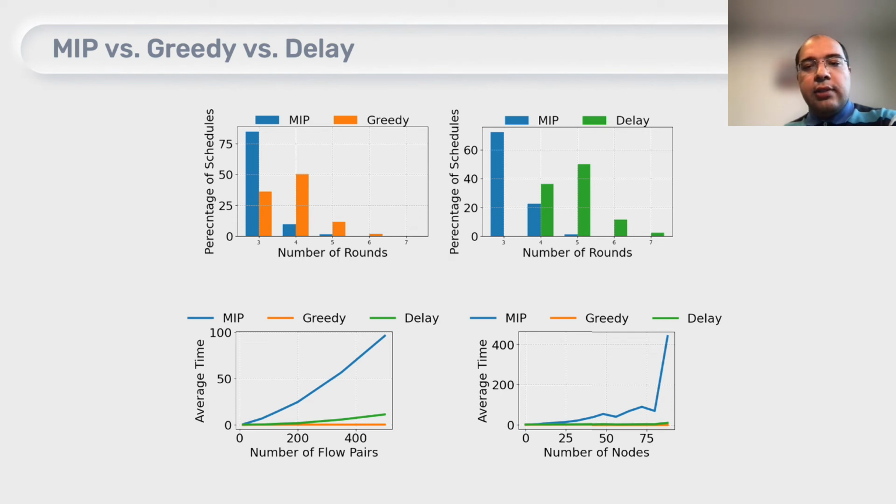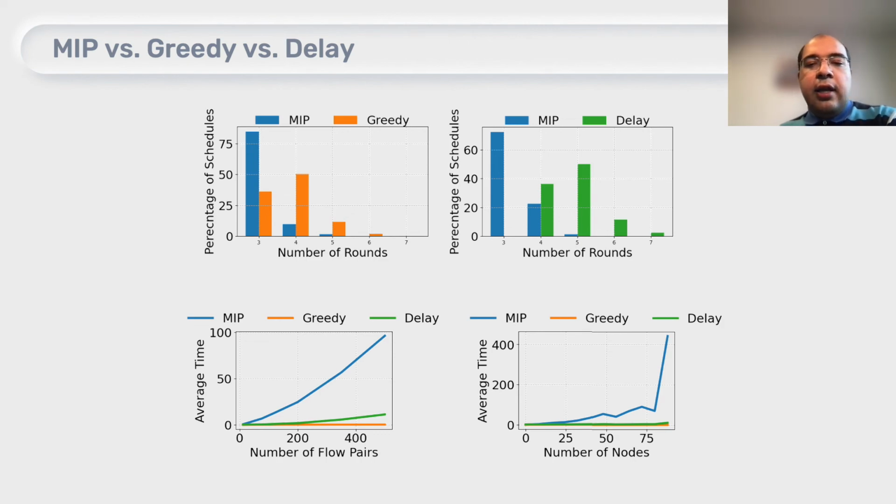And to compare the results that we have from the mixed integer program and the greedy and delay algorithms, we run those algorithms on different number of nodes and different number of flows. As we expected, the mixed integer program would perform well mostly on the cases that we have low number of nodes or low number of flows.